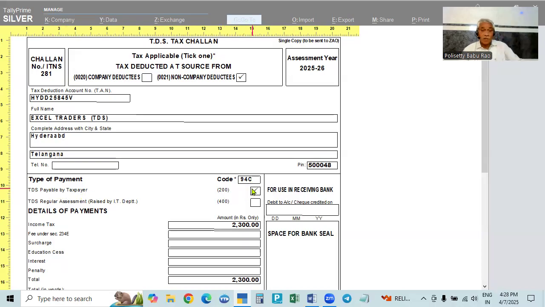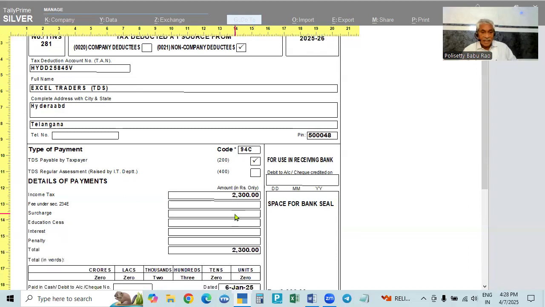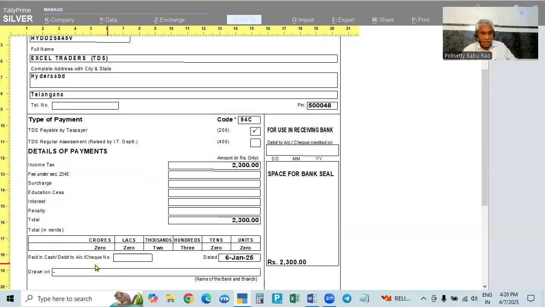If it is in response to a notice, it is 400, TDS regular assessment raised by the IT department. So the notice is given by the department. Then you have to select this one. It will give 400 there, and then this is the tax. Here it is not taking it, but the challan number, I mean the cheque number.